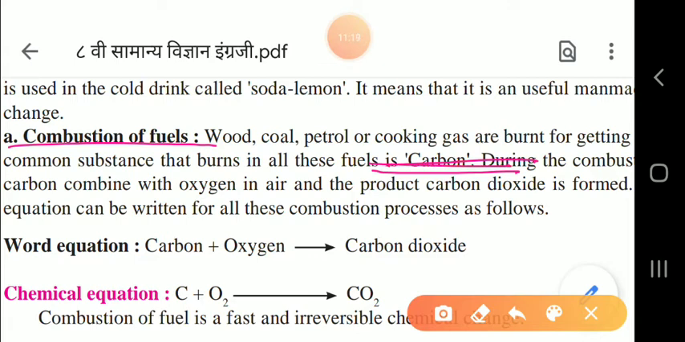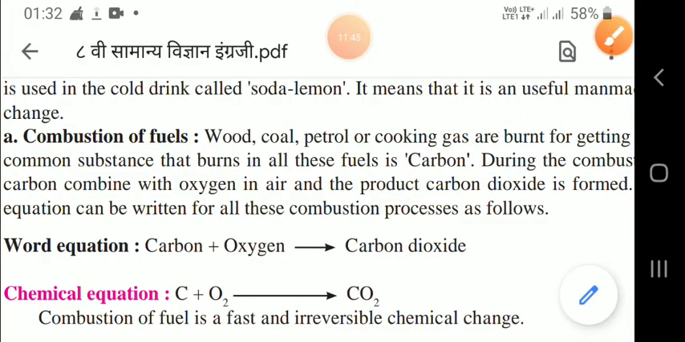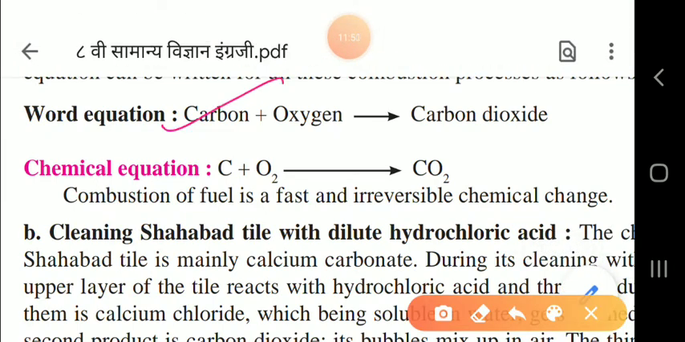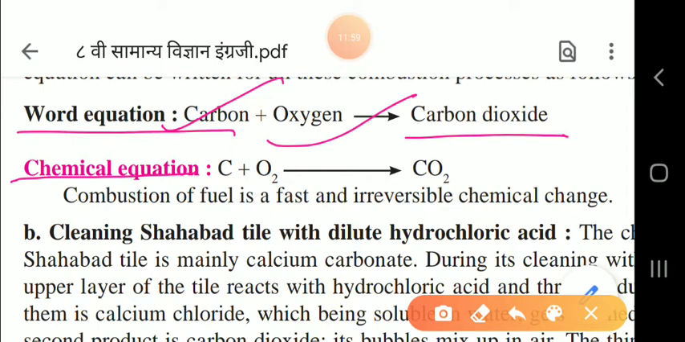During this combustion, the carbon combines with the oxygen in the air and a product called carbon dioxide is formed. That is why oxygen is needed during burning. Whenever carbon is burned, it needs oxygen, and carbon dioxide is formed. How the reaction takes place, we'll see here, children. Carbon and oxygen react to form carbon dioxide. So C plus O2 gives CO2. This is the chemical equation and this is the word equation.